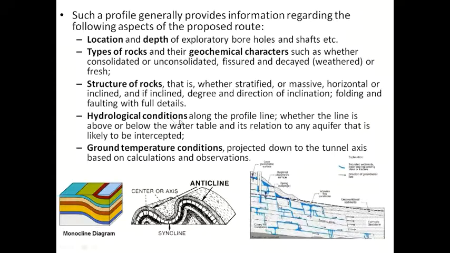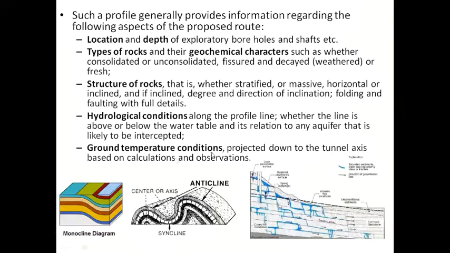Then hydrological conditions: whether an aquifer is there, what is the depth of the aquifer, what is the fluctuation of the water table over time, whether the water table comes above the tunnel or remains below the tunnel. All these things will be gained from the hydrological conditions.